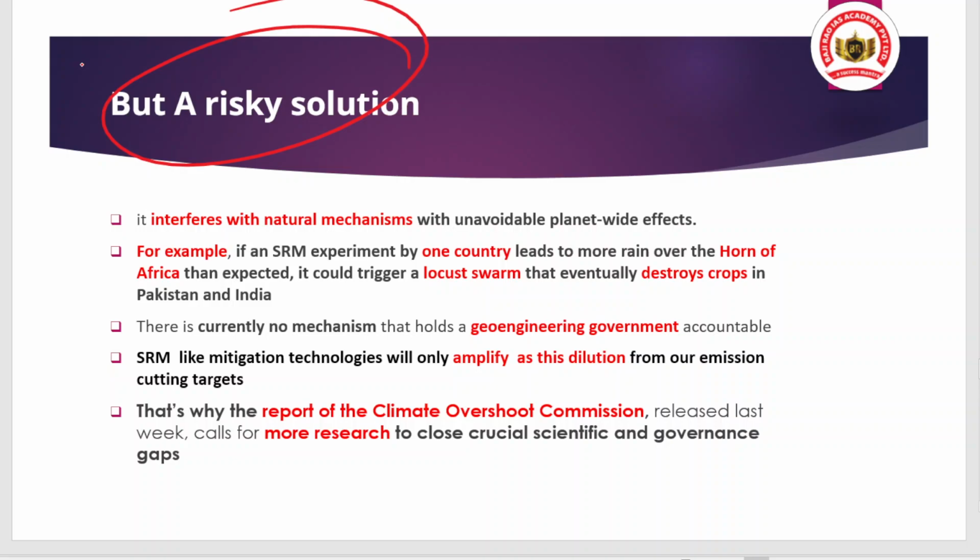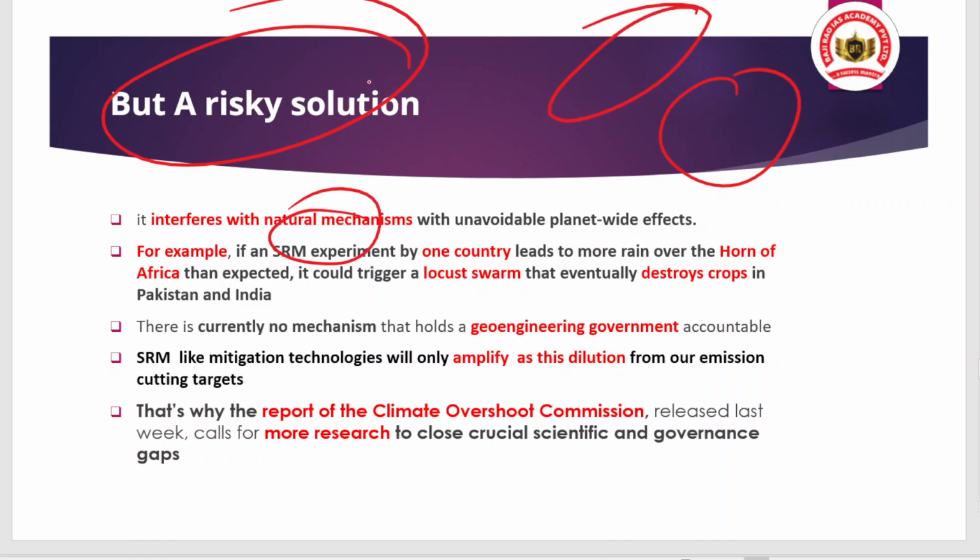There is an example. Let's say this SRM technology, solar radiation management technology, gets implemented in a country like South Africa. Let's say in the atmosphere over the region of South Africa, we have placed a big mirror.